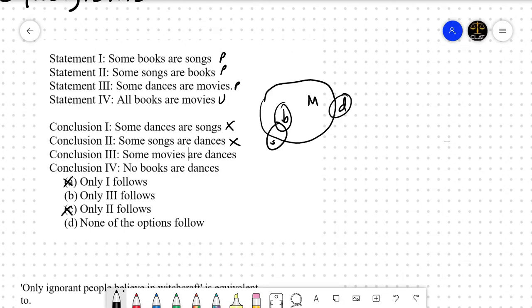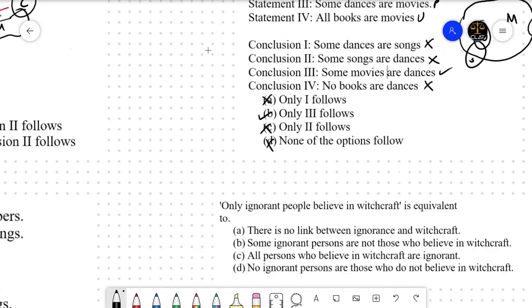Some movies are dances. Some dances are movies, its converse is that some movies are dances, right? Which means conclusion 3 follows. And no books are dances. This is not true in each of the Venn diagrams, each of the possibilities, which means option B is the correct option, right?